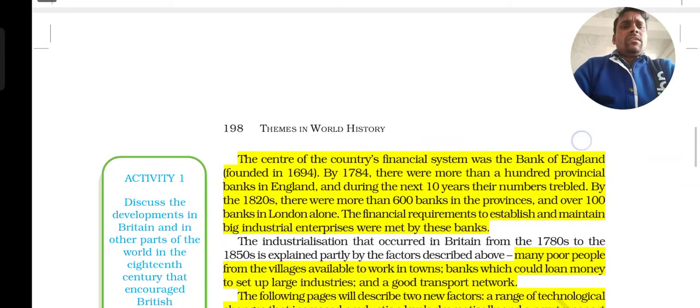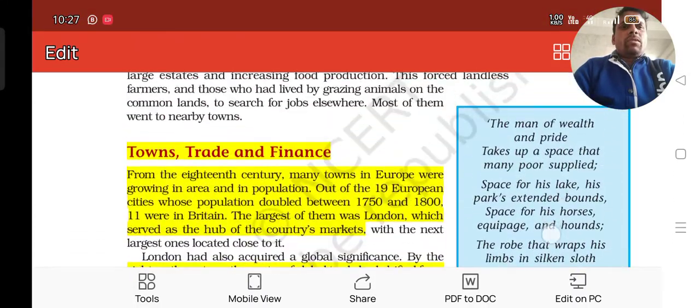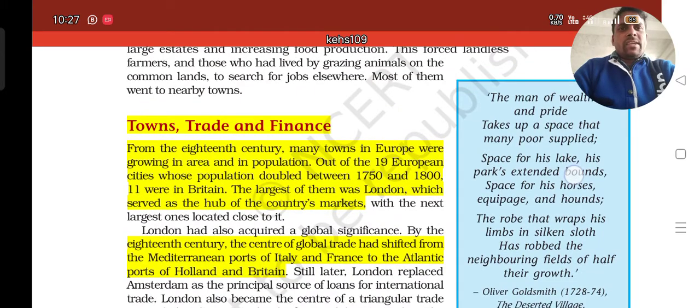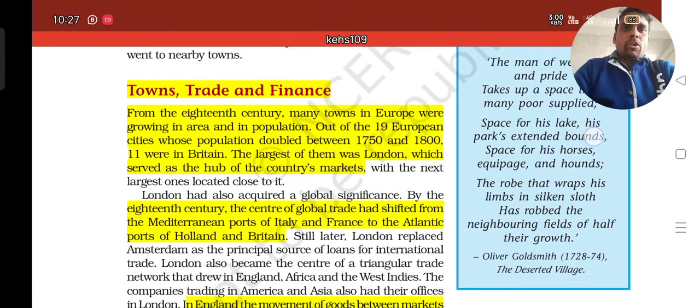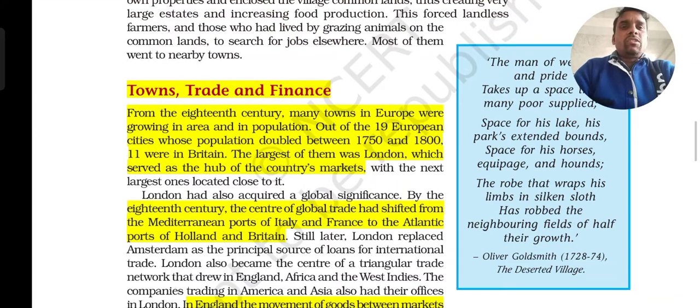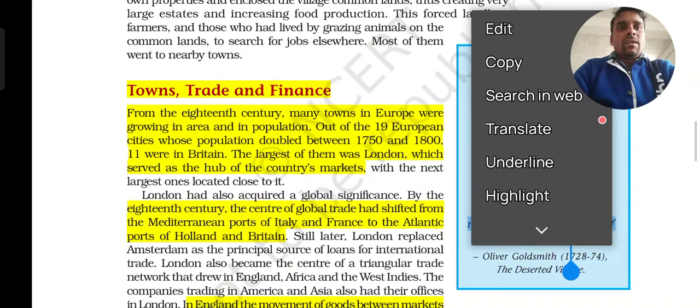Next, here we have already talked about the two topics, trade and towns: how towns have increased and how trade has developed. Because production was more, slowly the people started to do business and transport goods from one place to another by road transport or water transport. Road transport in the sense of on the road or through the railway.